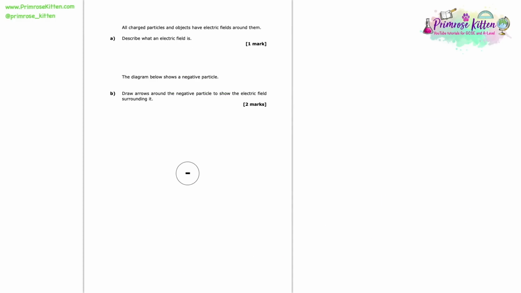All charged particles and objects have electric fields around them. Here we're asked to describe what an electric field is. So another classic definition that if you don't know, then this is the perfect opportunity, there's no time like the present, for you to write down this definition. An electric field is a region where charge experiences a force. And that's all there is to it. It's quite a simple definition, but it's one we definitely need to know.